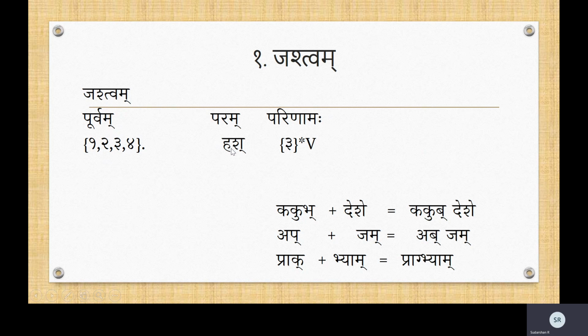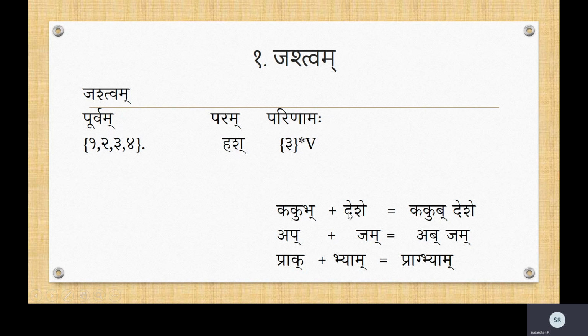All of that is Mridu Vyanjana. Now the Parinama, the result is that the Purva's third letter in the row becomes the Adesha, the substitution. Let us see that in an example.